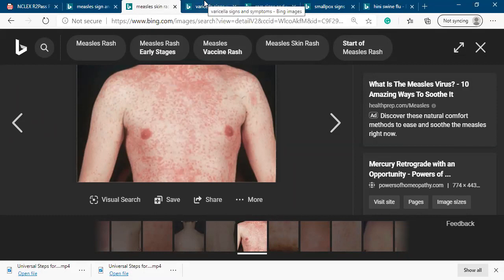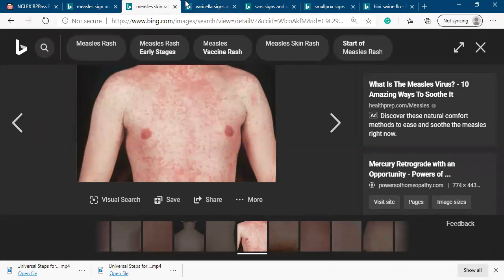It's a skin rash for measles. So, you know, measles has a vaccine, right? Measles has a vaccine. So we give the measles vaccine, which is called MMR, measles, mumps, and rubella vaccine, right?